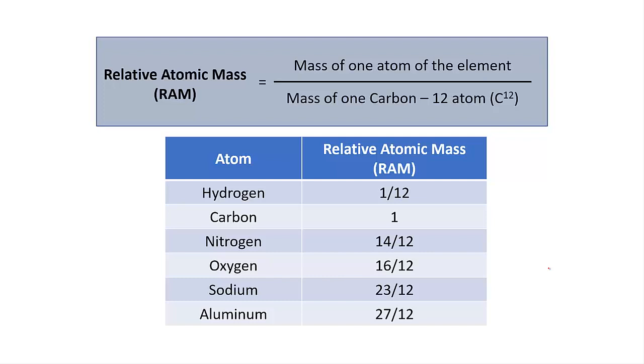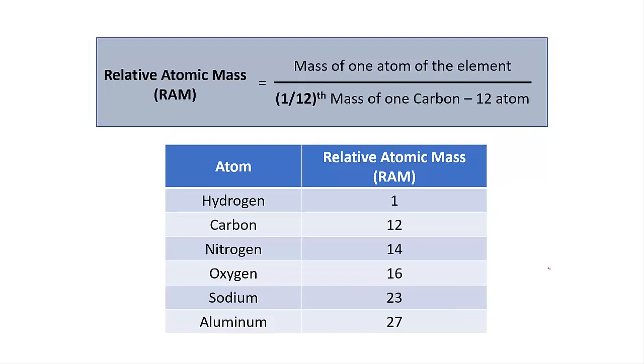So relative atomic mass is equal to mass of one atom of the element divided by mass of one carbon 12 isotope. Hydrogen would be 1 by 12, carbon would be 1, nitrogen would be 14 by 12, oxygen would be 16 by 12, sodium would be 23 by 12, and aluminium would be 27 by 12, which will be very difficult for us to calculate and work with.